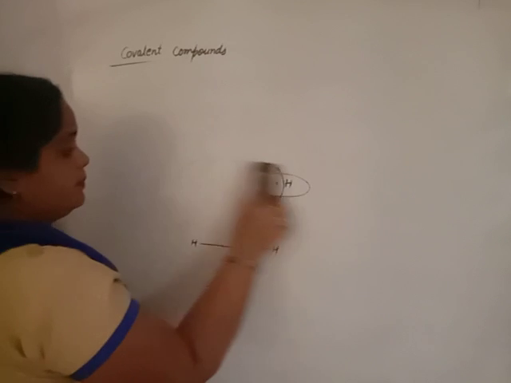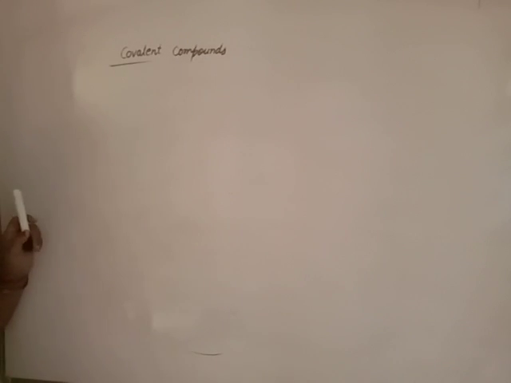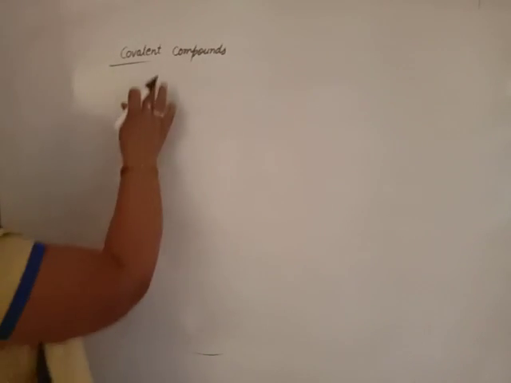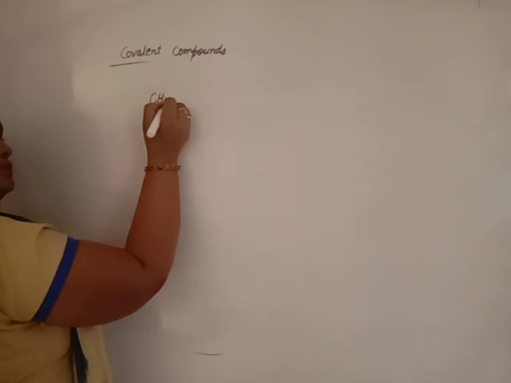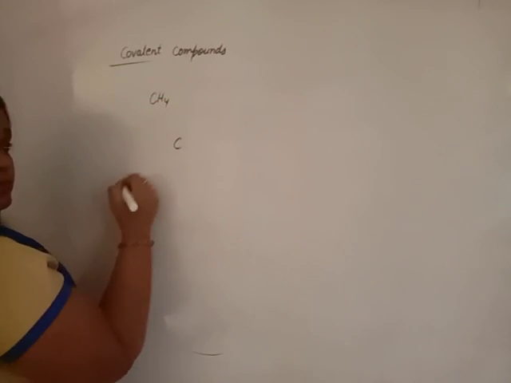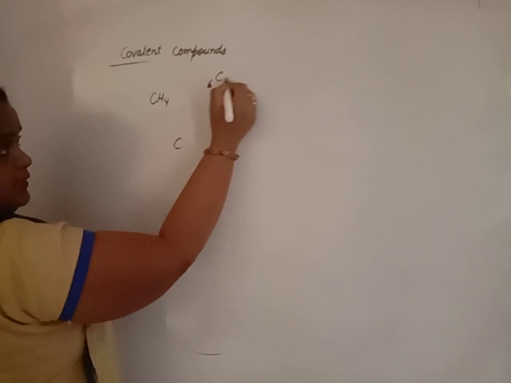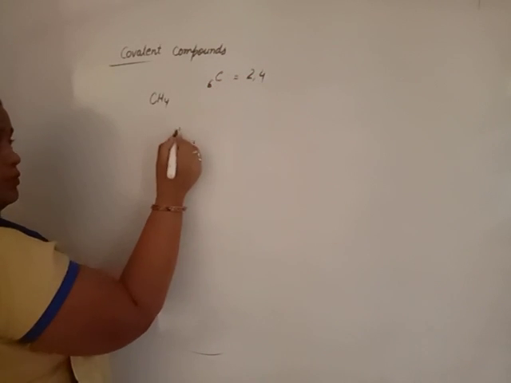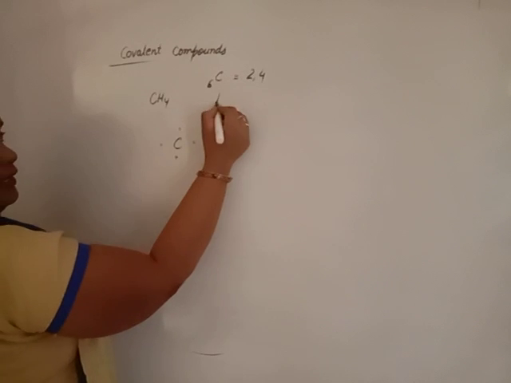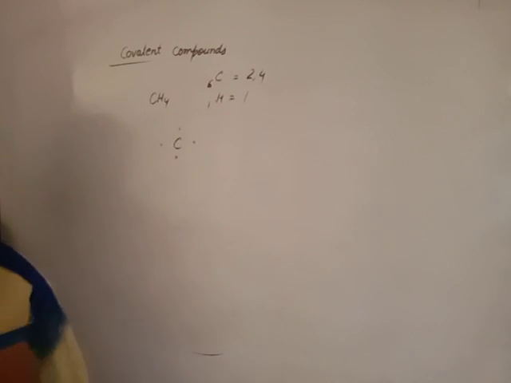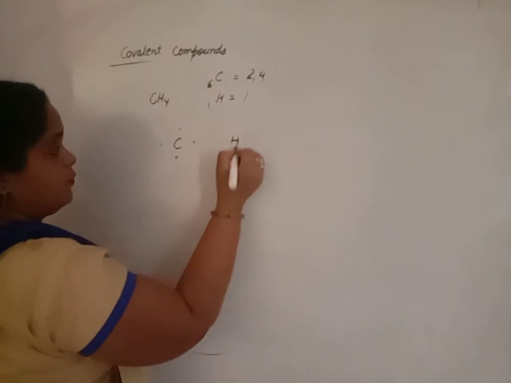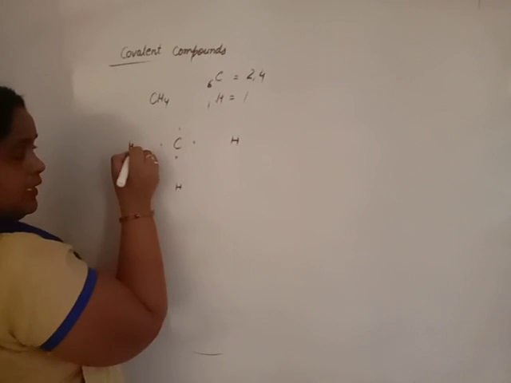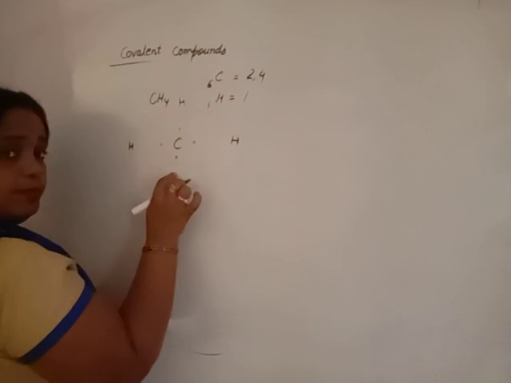Now another example. Suppose I ask you to draw the structure of CH4. Carbon has atomic number 6, electron configuration 2, 4, so 4 electrons in the outermost shell. Hydrogen has atomic number 1, so 1 electron in the outermost shell. We have 4 hydrogens, directed towards the electrons of the carbon.